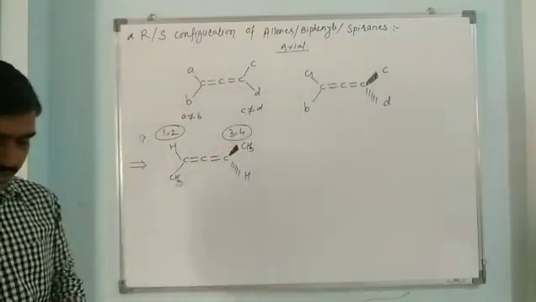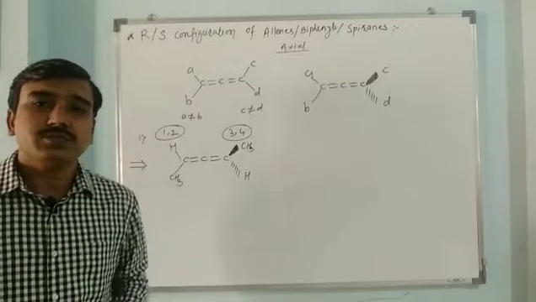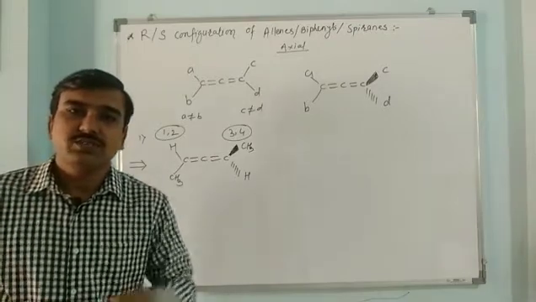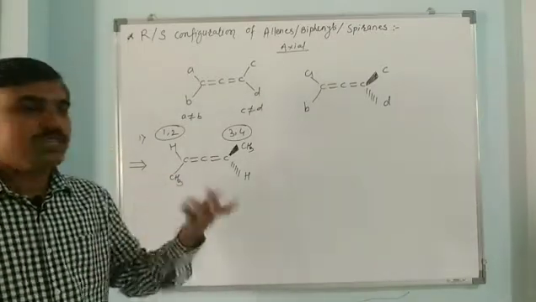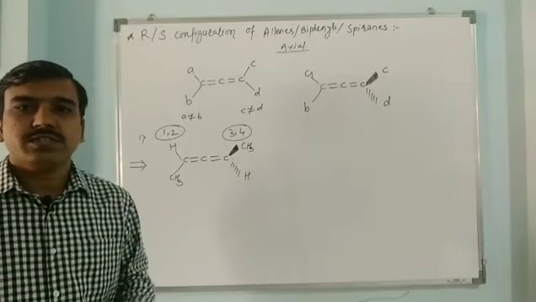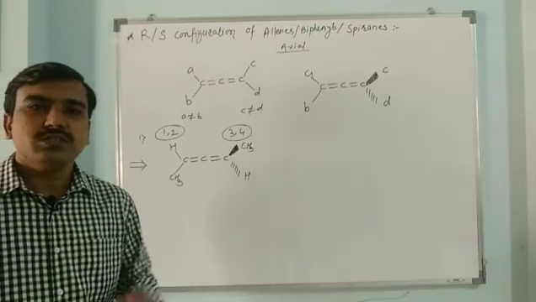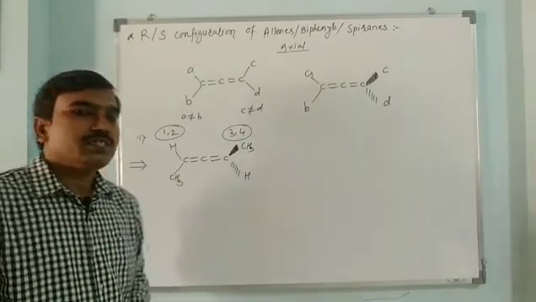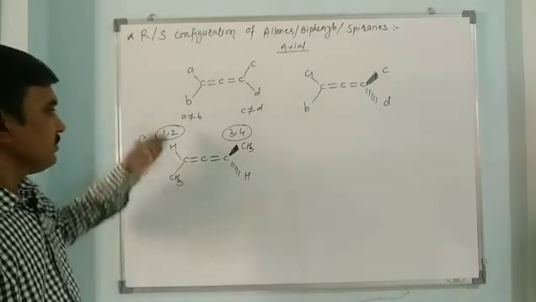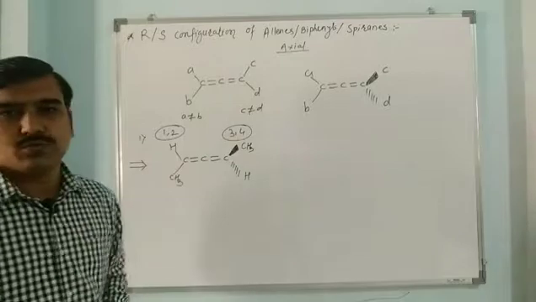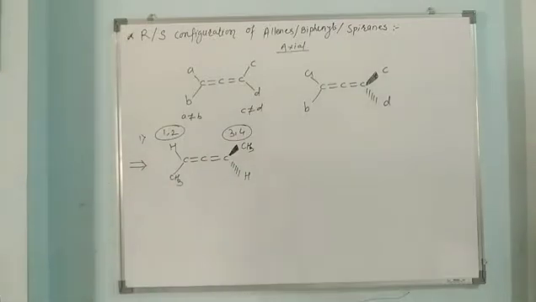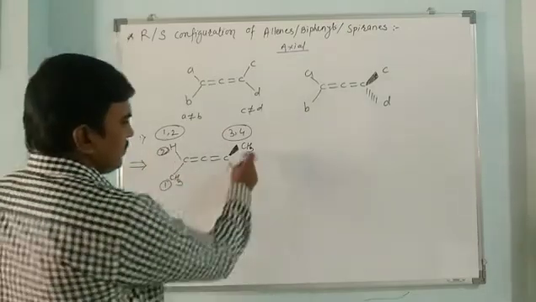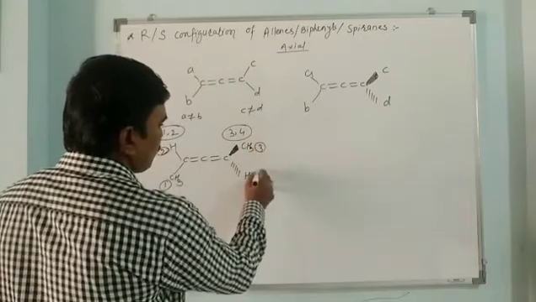Unlike our normal chiral carbons, where a tetra-substituted chiral center is present, we assign priorities on the basis of the atomic masses of the atoms directly attached to the chiral center. Higher atomic mass gets the biggest priority, that is 1, and the last priority goes to the atom with the least atomic mass. But here priorities 1 and 2 go to these and 3 and 4 go to these. Here number 1 goes to methyl, number 2 goes to hydrogen, and on the rear side 3 goes to methyl and 4 goes to hydrogen.